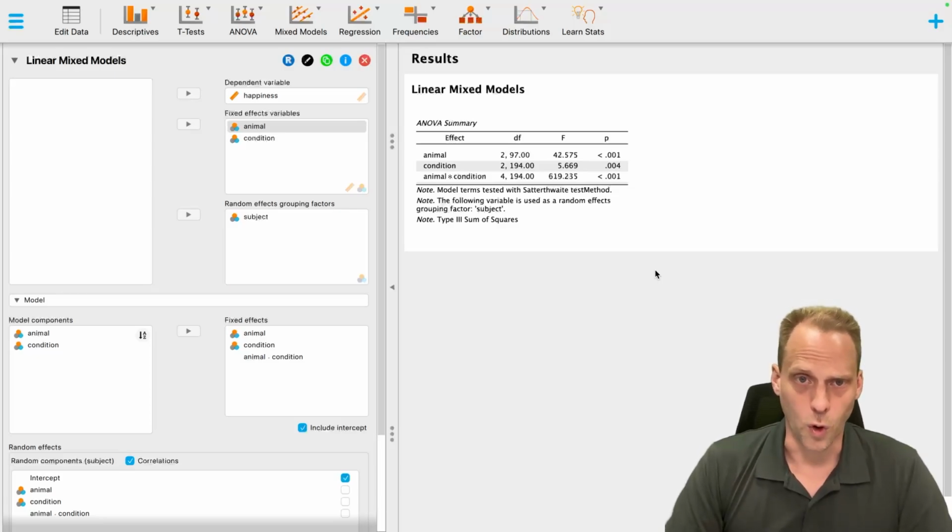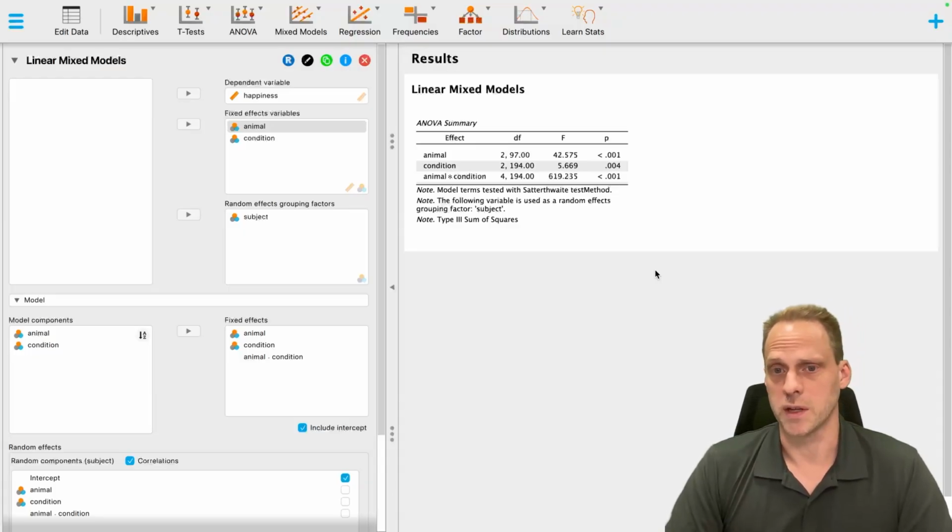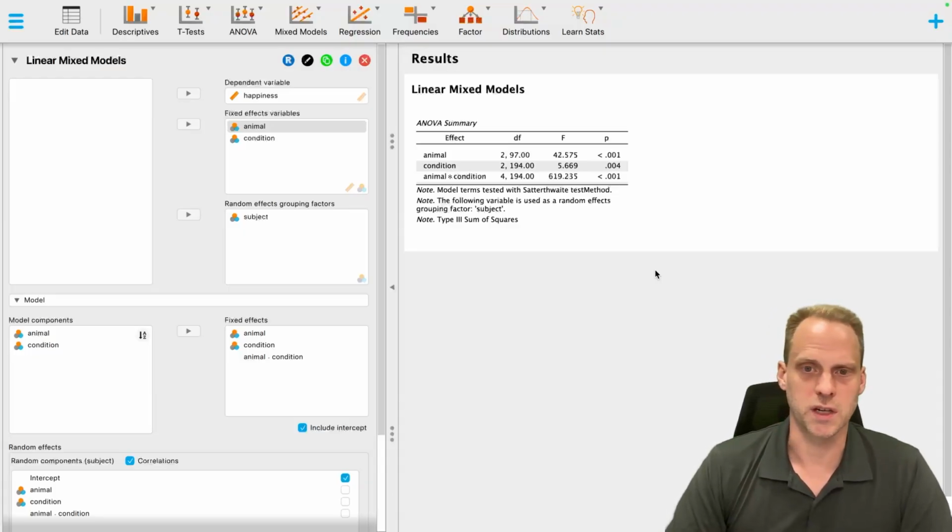Now, that's not always the case. That's only the case if you have balanced groups, which in this case I have. Otherwise, linear mixed models might give you some different results, but it's not necessarily worse to do.